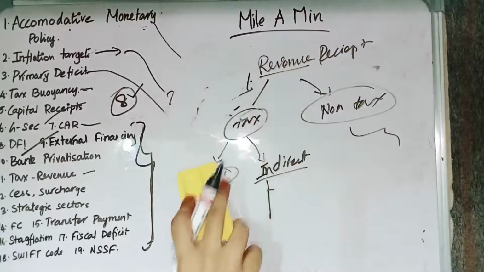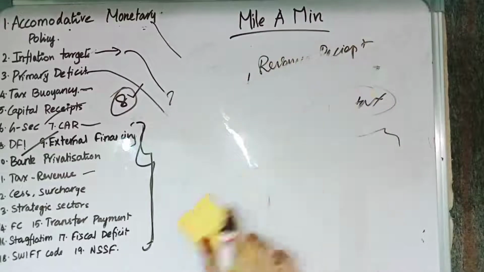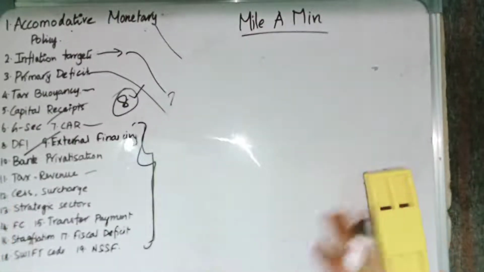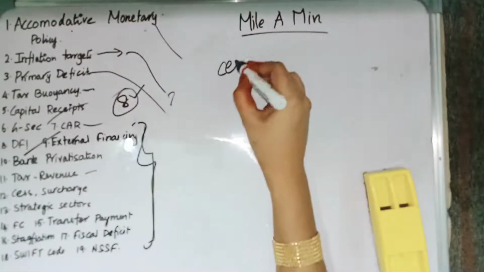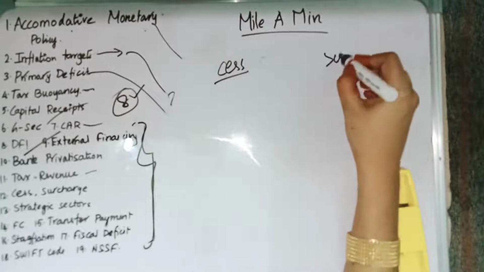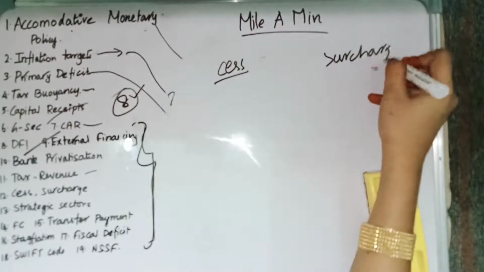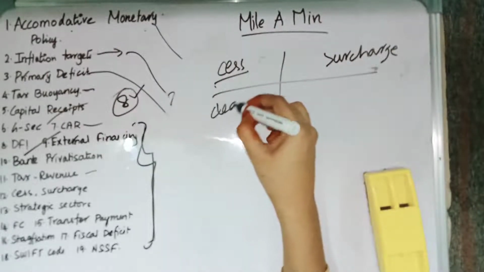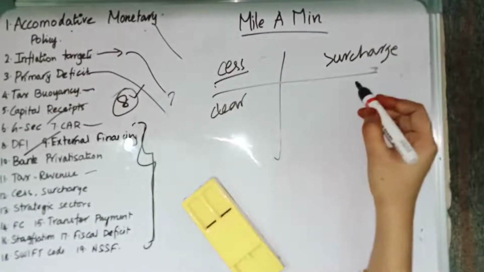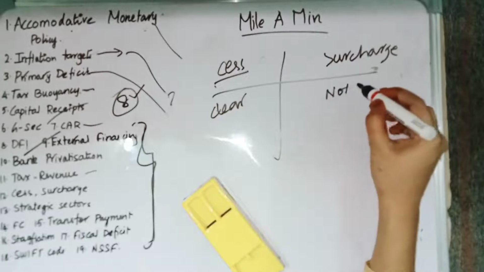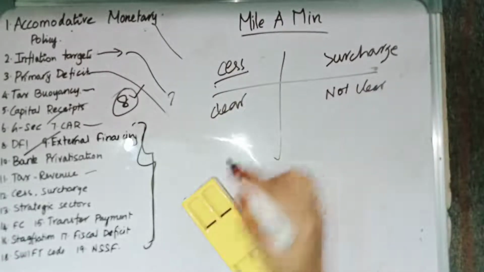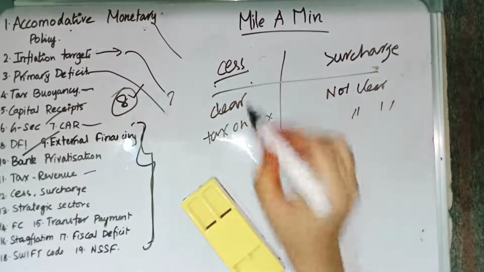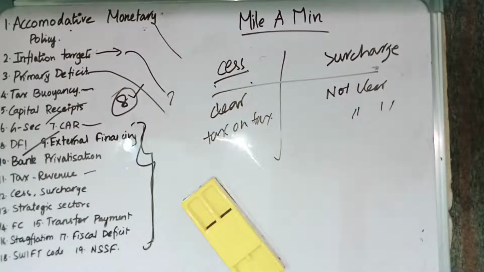Then we have cess and surcharge. We have earlier seen what is cess and what is surcharge. Cess is nothing but tax on tax. Surcharge is also tax on tax. But the difference between cess and surcharge is that in the case of cess, there will be a clear objective, whereas in surcharge, the objective is not clear. That is the difference. But both are tax on tax.